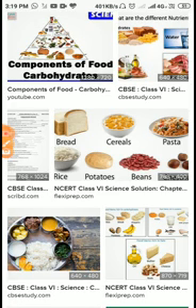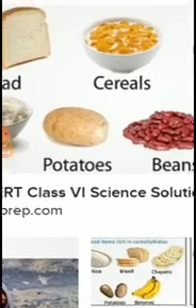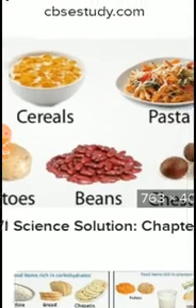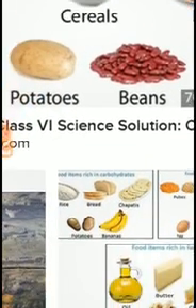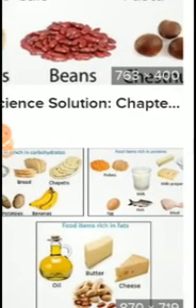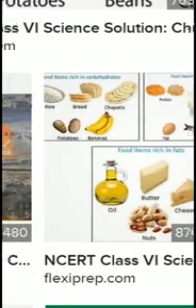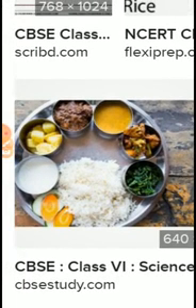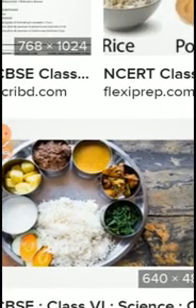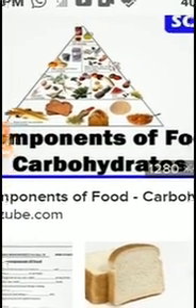Here you are looking at bread, rice, potato, beans, cereals, pasta, banana, some fruits, and milk, fish, and so many things. And this is the complete vegetarian thali. This complete vegetarian thali provides you a balanced diet, balanced food for your survival and good health.